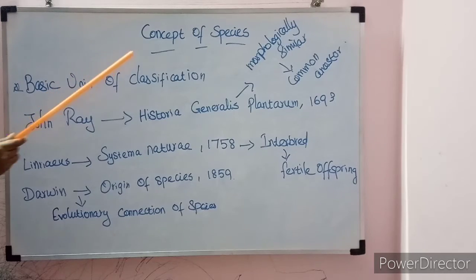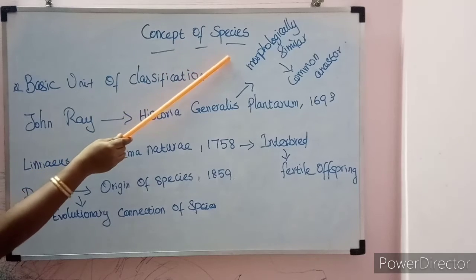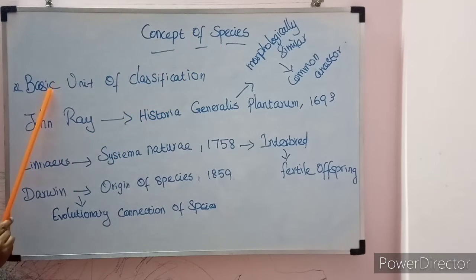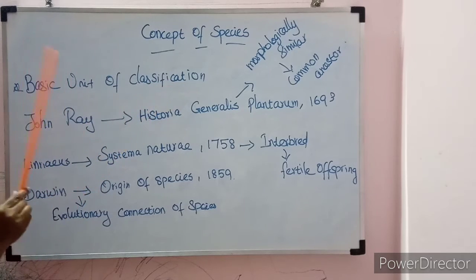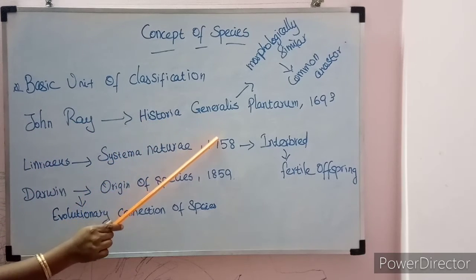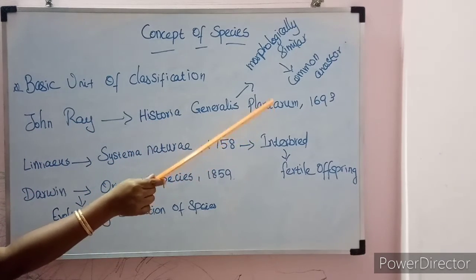Now we are going to see the concept of species. Species is the basic unit of classification. We already saw the taxonomical hierarchy, so we know that species is the basic unit of classification. The term species was first coined by John Ray in his book Historia Generalis Plantarum in the year 1693.